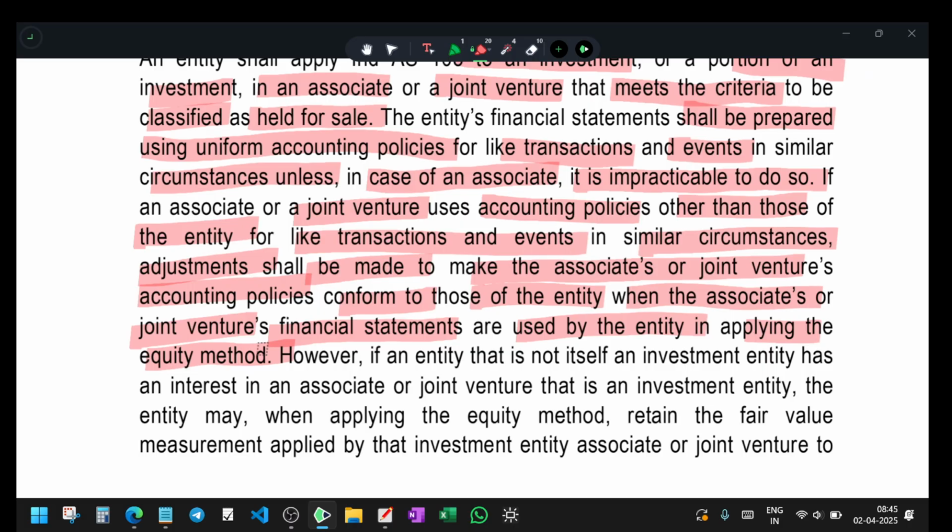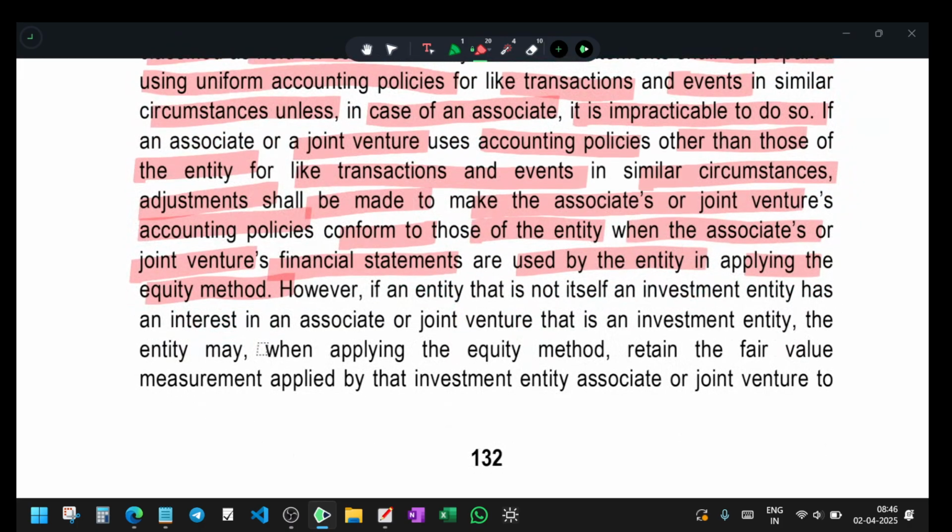So when you go for consolidation, there may be a problem. One company may use the equity method, another may use fair value. What is the deal? We should value based on the accounting policy followed in the company for consolidation. We should not change it as per our will.